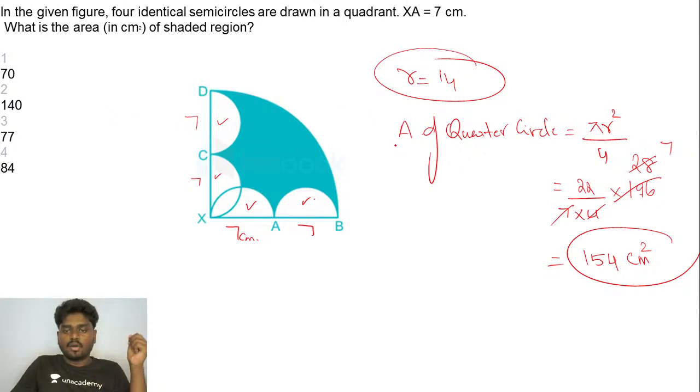So successfully I've got the area of the quarter circle to be 154 centimeter square.